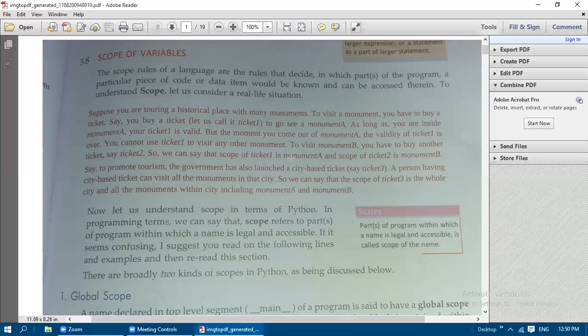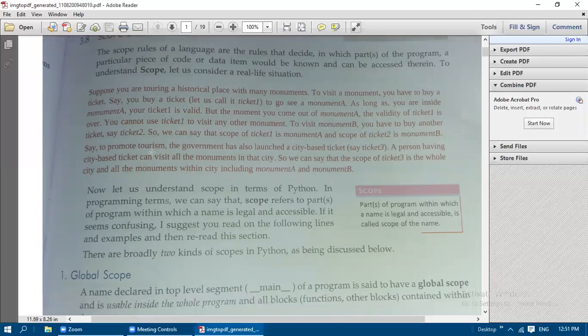Say, to promote tourism, the government has also launched a city-based ticket, that is ticket 3. A person having a city-based ticket can visit all the monuments in the city. So we can say that the scope of ticket 3 is the whole city. That means whatever monuments are available inside that city, everything can be accessed or visited by any person. If he buys ticket 3, any person can visit all the monuments within the city, including monument A and monument B.